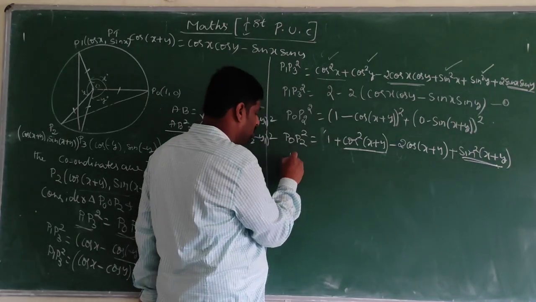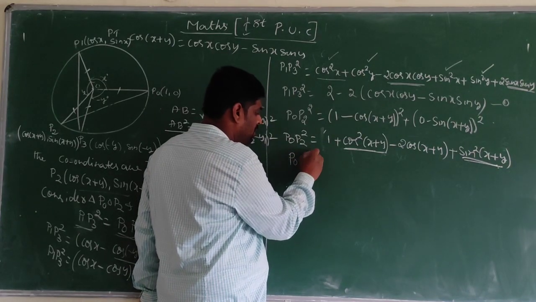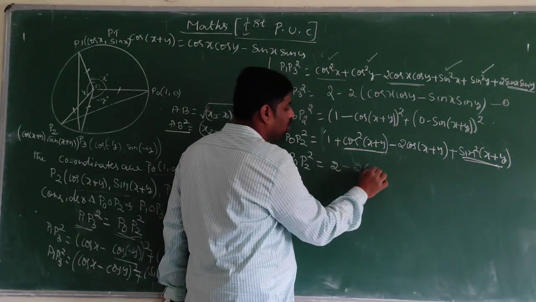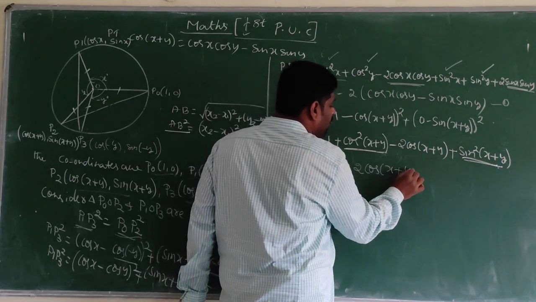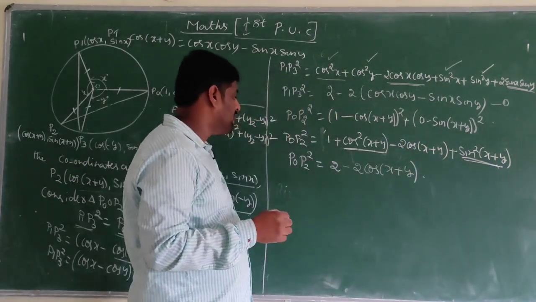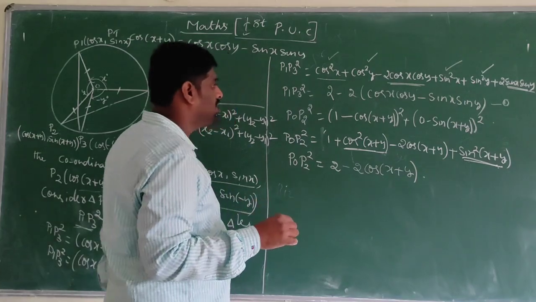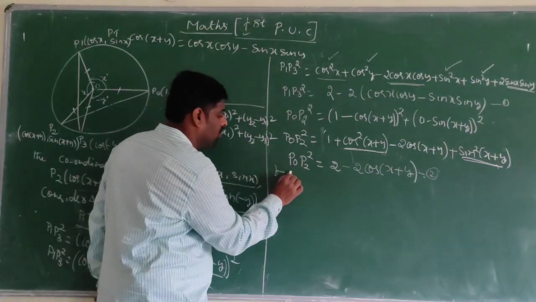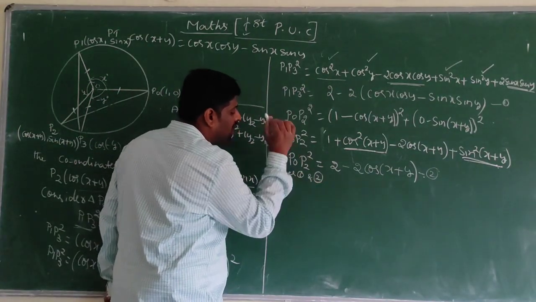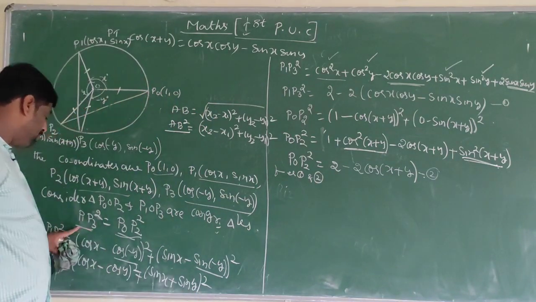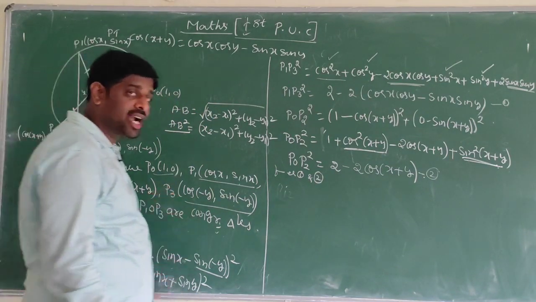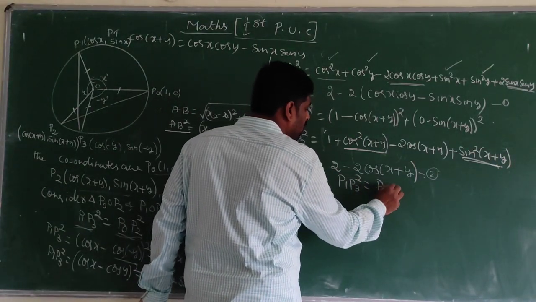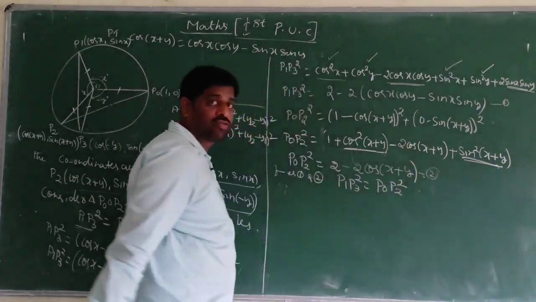1 plus 1 is 2. P0 P2 square is equal to 2 minus 2 cos of x plus y. This is P0 P2 square. This is equation number 2. From equation 1 and 2, P1 P3 square is equal to P0 P2 square.